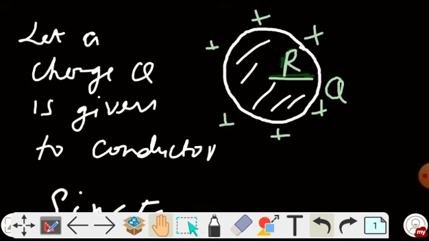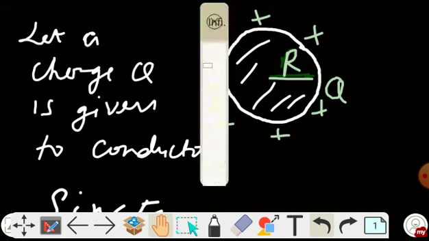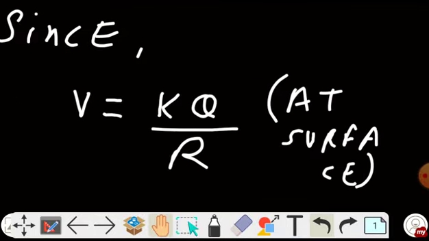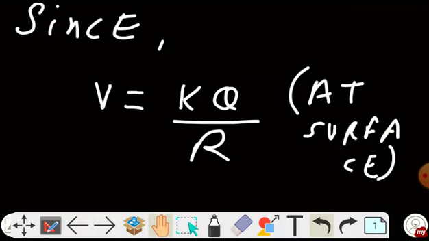Now we know the formula of electric field due to a spherical shell, outside and inside; we have derived it in Gauss theorem. And we have also determined the formula of potential for the case of a conductor. So since we know the formula of potential directly due to a conductor, we are going to directly use the potential formula here.